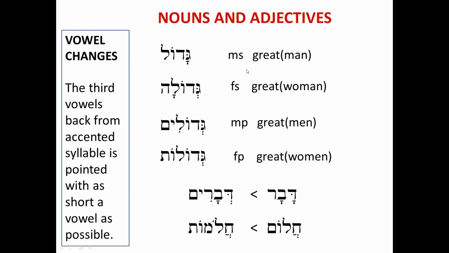Khalom means dream. And Khalomot means dreams. Yes. That is plural, FP ending. Khalom is FS and Khalomot is FP. Khalom is feminine singular and Khalomot is feminine plural.